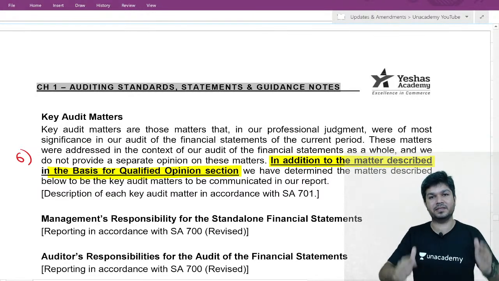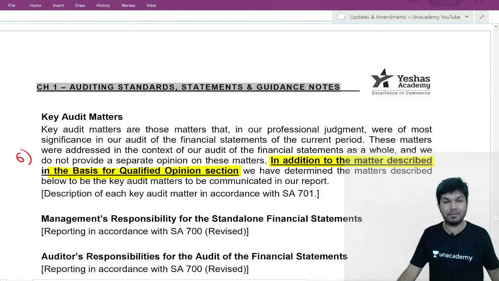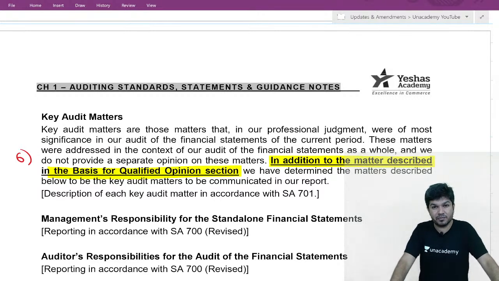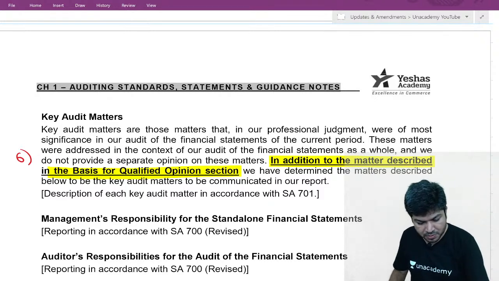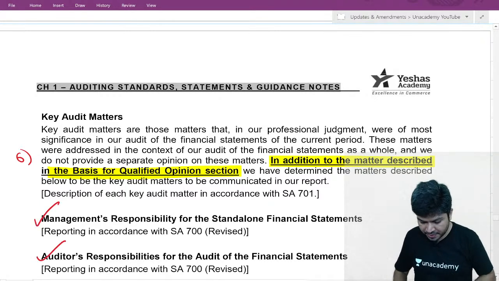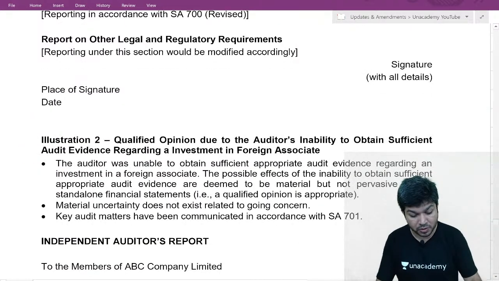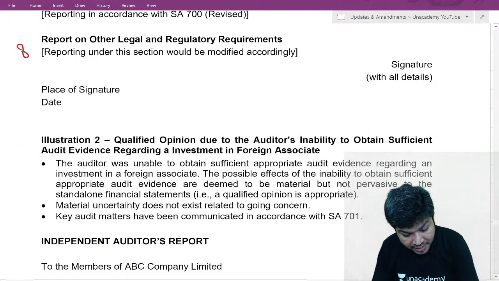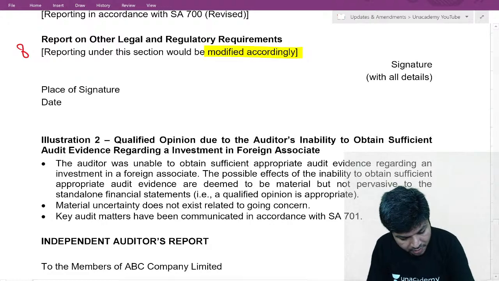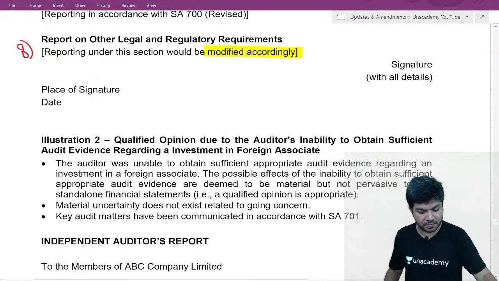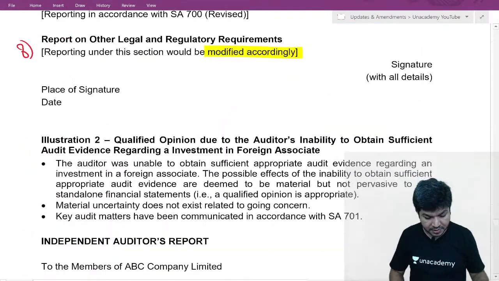Don't duplicate it. So, in addition to the matters given in the basis for qualified opinion section of the report, the other key audit matters are... Sixth one, management responsibility same, auditor's responsibility same, other reporting responsibilities will be modified accordingly.